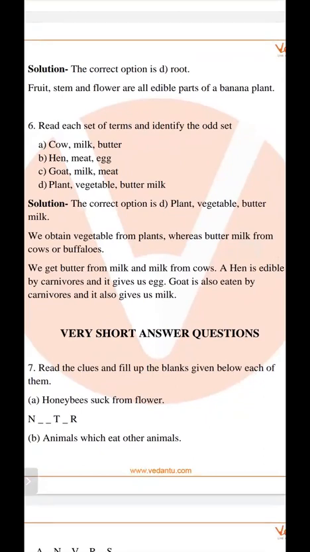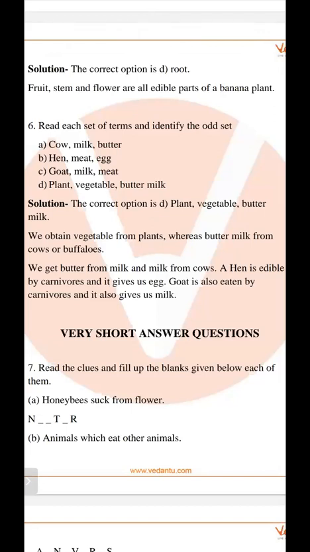As in the case of option 1, cow, milk and butter. This is all similar. And hen, meat, and egg is also similar. These are also obtained from the animals. And the goat, milk, and meat is also similar. But plant, vegetable and buttermilk is very different.